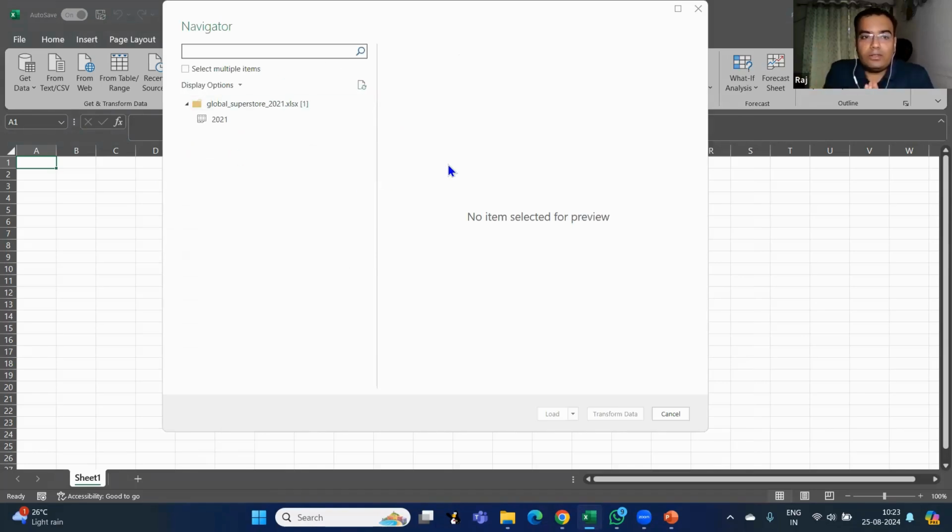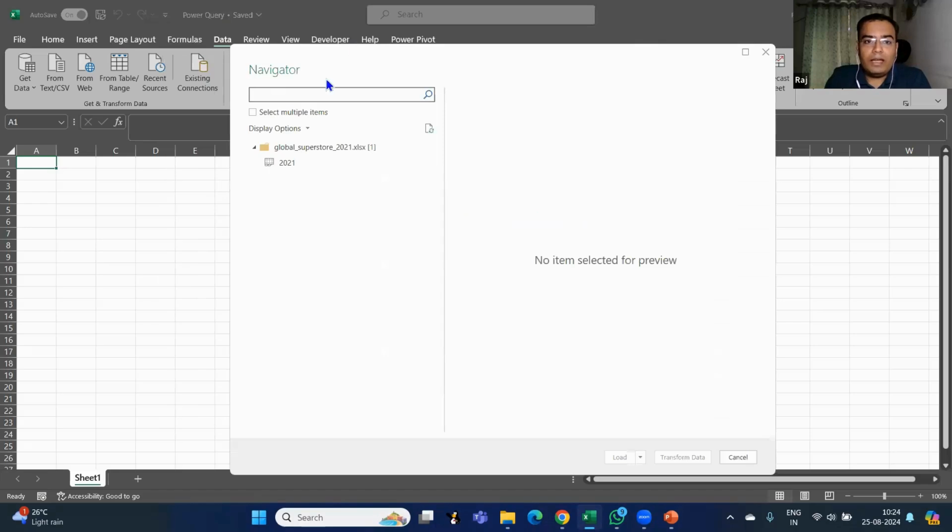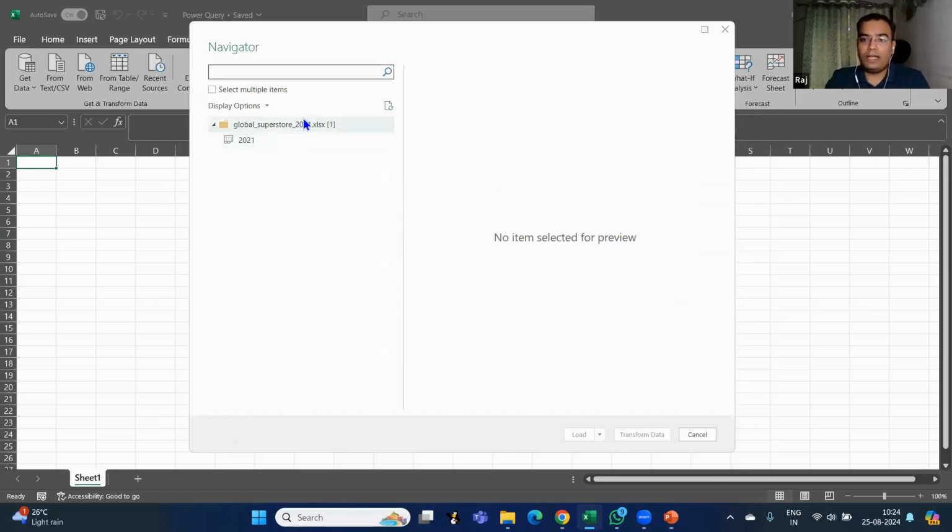Now, see, there are two different ways of doing a particular thing. One is if you want data from some different Excel sheet, you copy paste that manual data into this sheet. Or second option is to create the connection. So in Power Query, we try to create the connection between the files. So right now, my file name is Power Query, and I have this Global Superstore 2021 file, and this is a sheet name. So right now, in the current Power Query document, the sheet name is Sheet1. And in this Global Superstore Excel file, the sheet name is 2021.